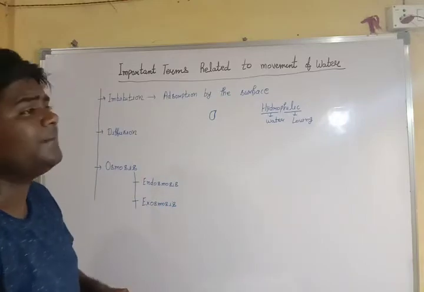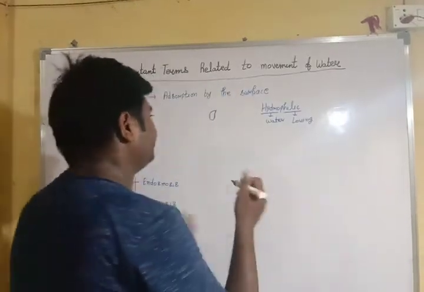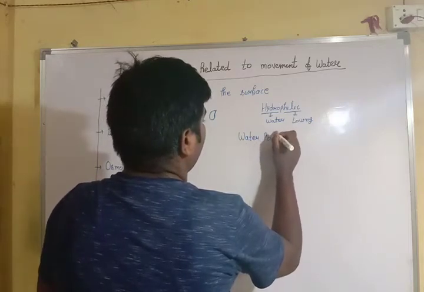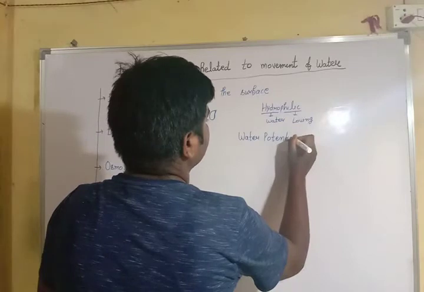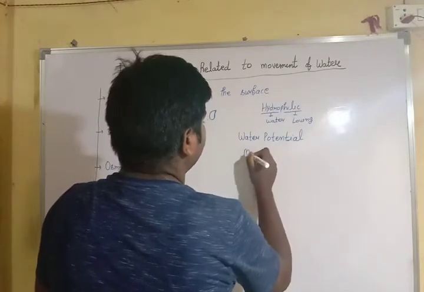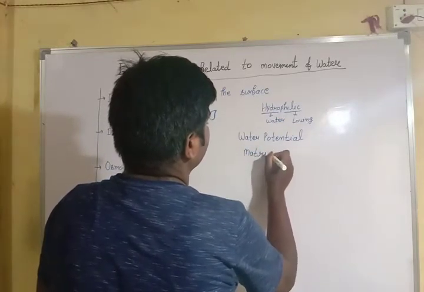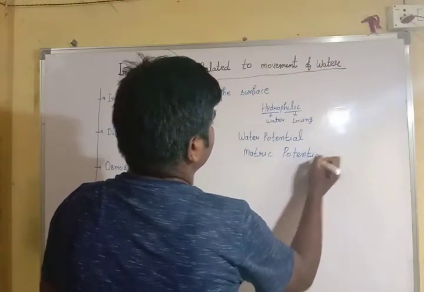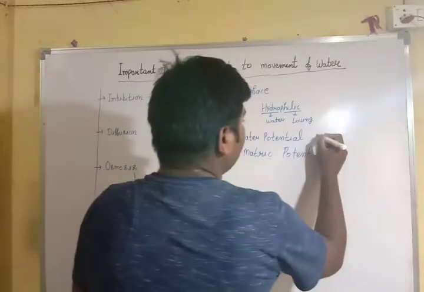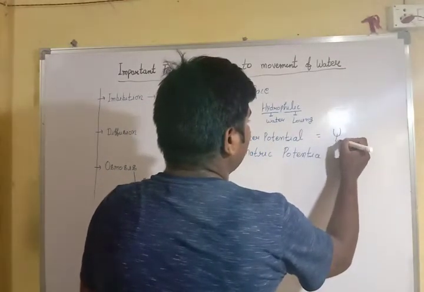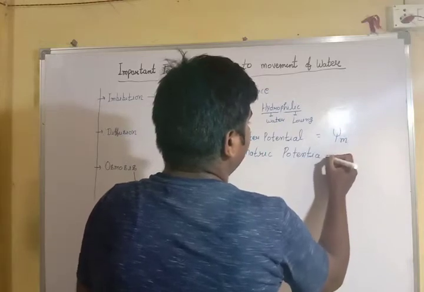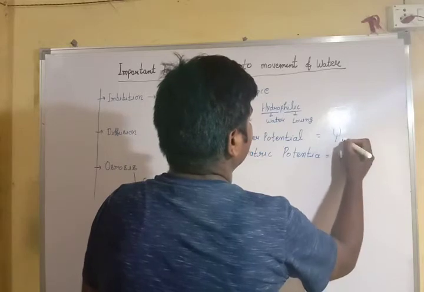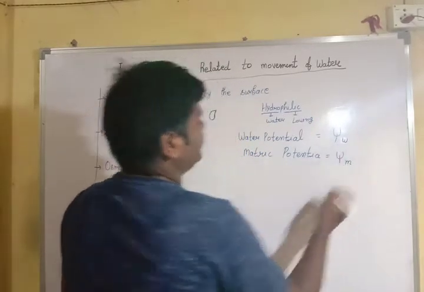Now we have two terms. There is water potential and there is matric potential. Water potential we represent by psi w, and matric potential we represent by psi m.